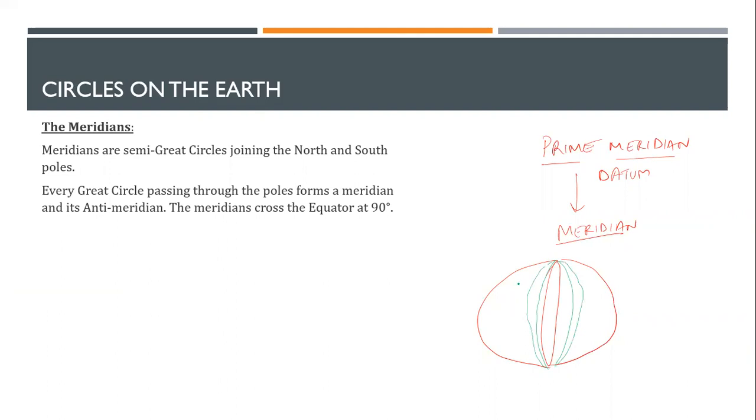So all these lines are called meridians, these green ones I've drawn. I'll explain with a picture also, but these lines are known as meridians, and they are just similar to the prime meridian, except the prime meridian exists at zero value, which is a datum, and meridians are 1, 2, 3, 4 degrees, and so on.